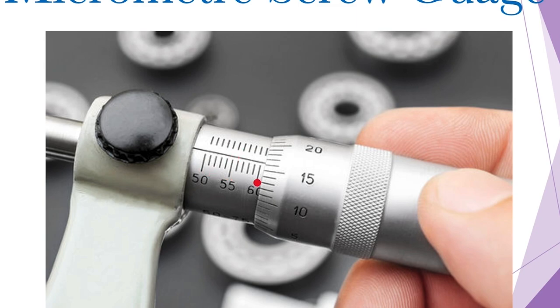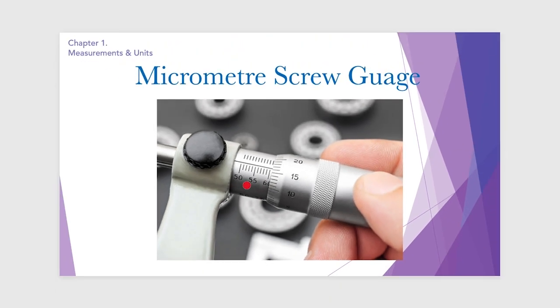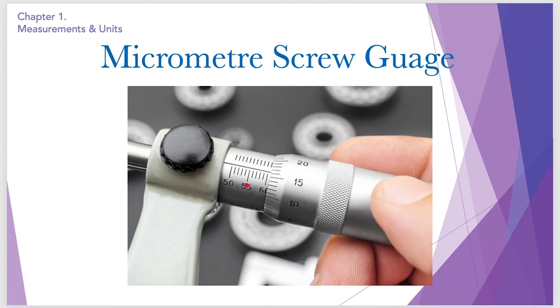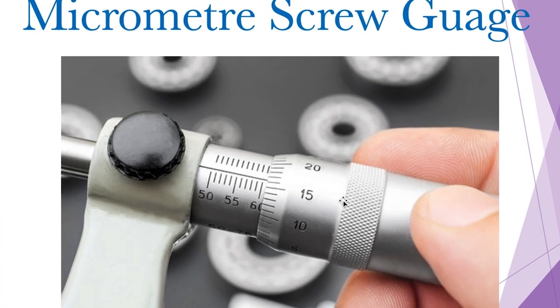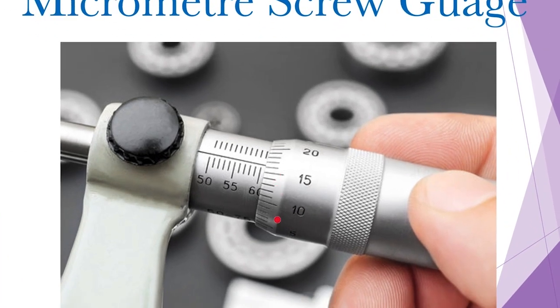So this is how we do it. Now this is 60, and the main scale is ending at this point, which is 60.5. So the main scale reading is 60.5. Let's write it down here. This is the main scale reading, and the fractional scale reading is, this is 10, 11, 12, 13, 14, 15, and 16.